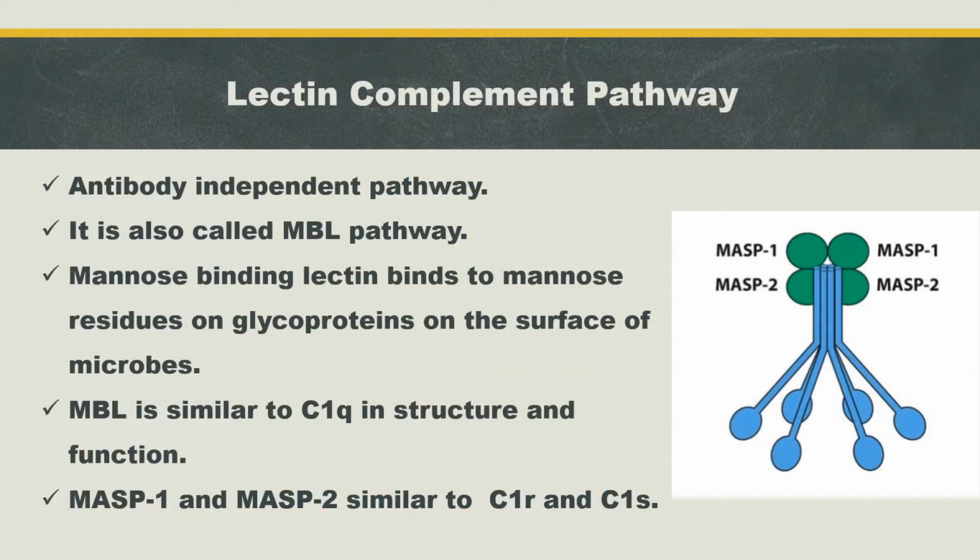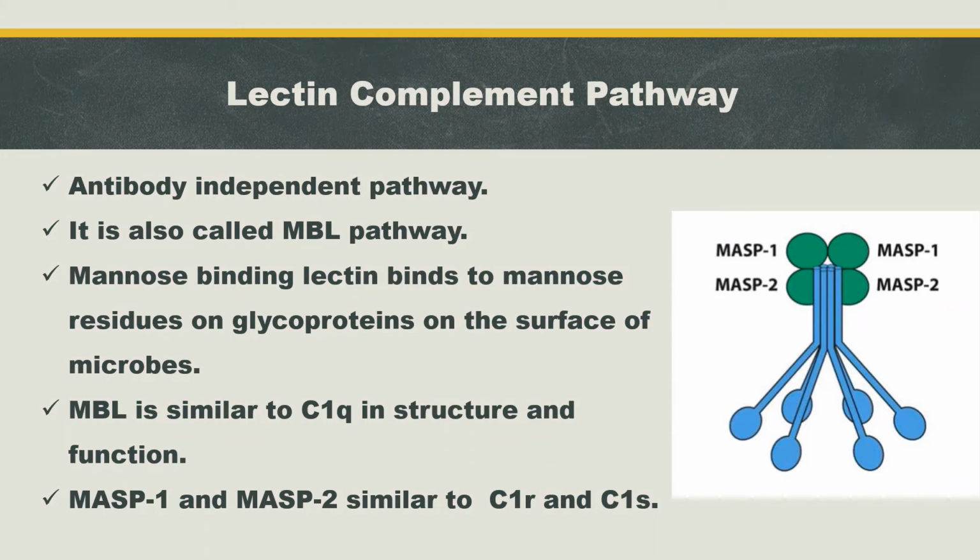Lectin pathway. Lectin pathway is similar to the alternative pathway. What is the similarity between the lectin pathway and the alternative pathway? They both are antibody independent pathways. Lectin pathway is an antibody independent pathway and alternative pathway is also an antibody independent pathway. But the classical pathway is an antibody dependent pathway.